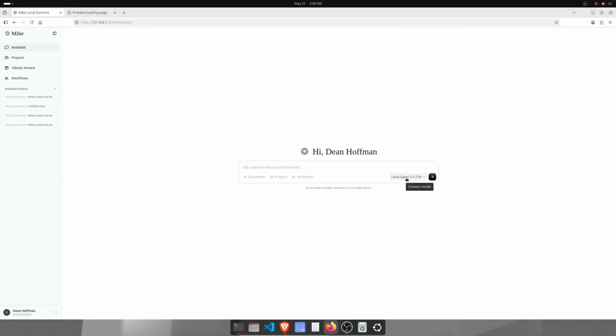And it's running the Qwen or Qwen or however you pronounce it. I call it Qwen. That's probably wrong, but just the way I'm used to saying it. The 3.5 27 billion parameter model, which is a really good one, actually. I like it even better than their newer one.